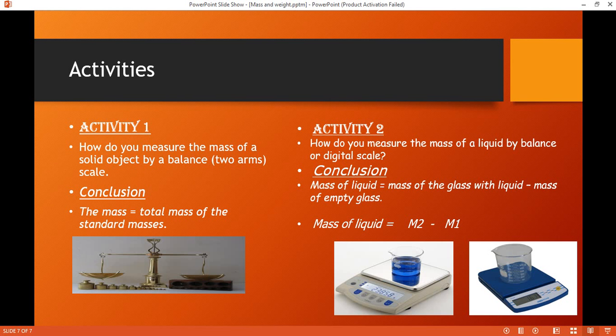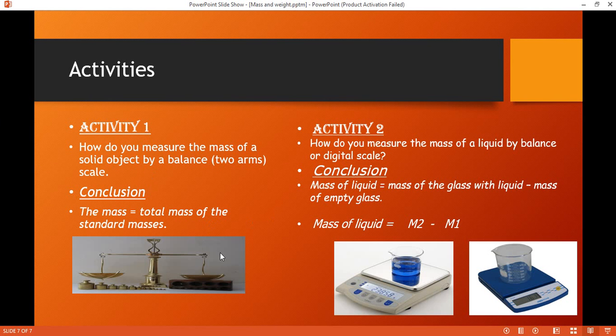When it is balanced, it means that the apples equal the standard masses. So the mass of the object that you measured will equal the total mass of the standard masses which is balanced with the object, and that is the measurement of the object. Okay, so the total mass of the standard masses equals the mass of the object.